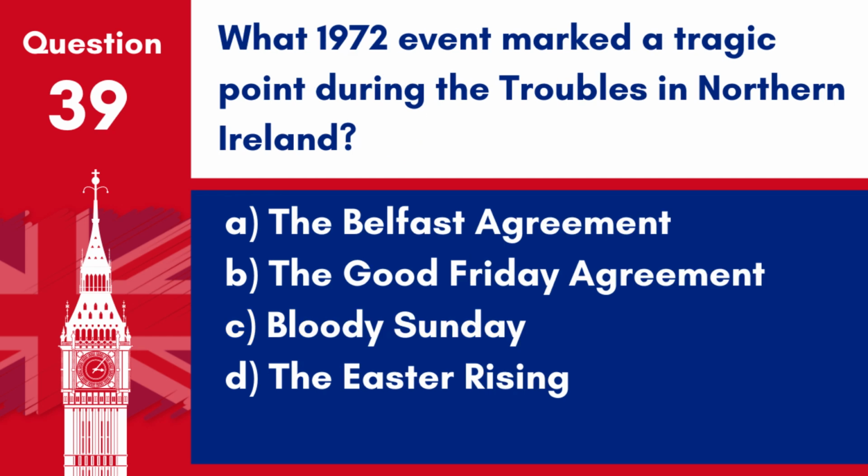Question 39. What 1972 event marked a tragic point during the Troubles in Northern Ireland? A. The Belfast Agreement. B. The Good Friday Agreement. C. Bloody Sunday. D. The Easter Rising. Answer C. Bloody Sunday. Bloody Sunday in 1972 was a tragic point during the Troubles in Northern Ireland when British soldiers shot 26 unarmed civil rights protesters and bystanders, killing 14.